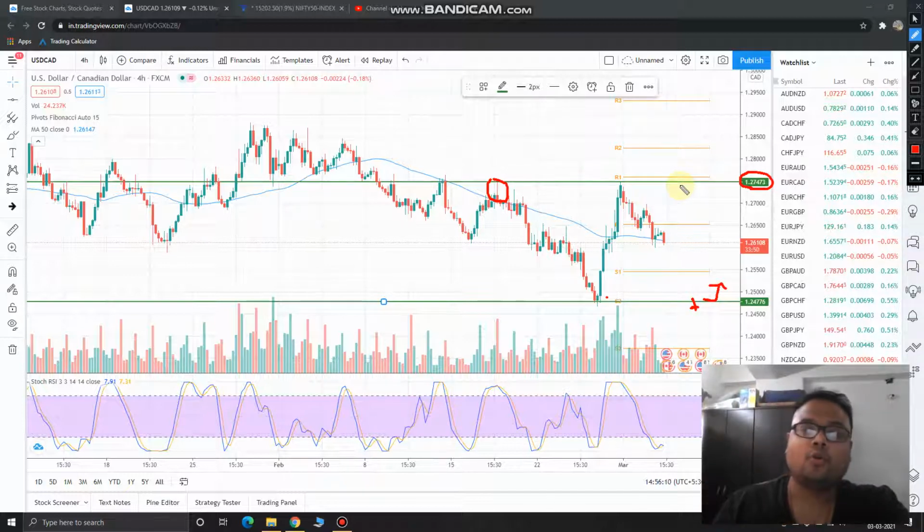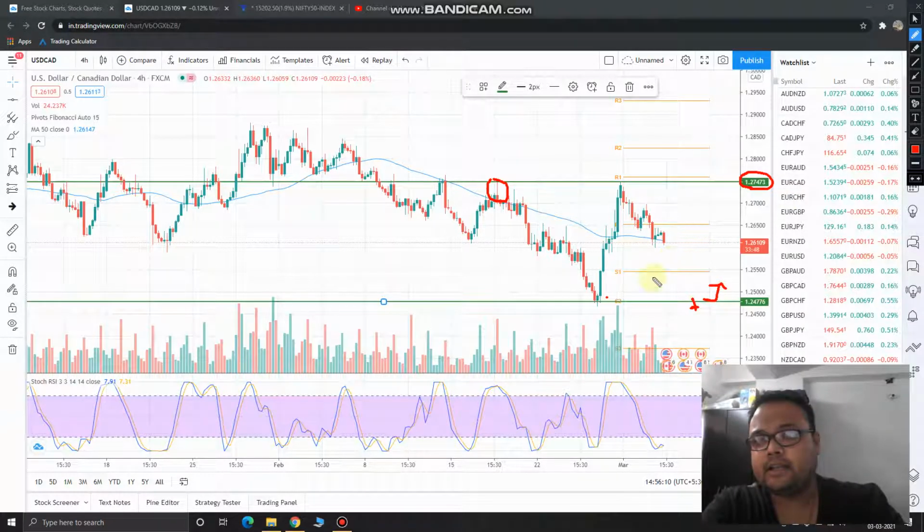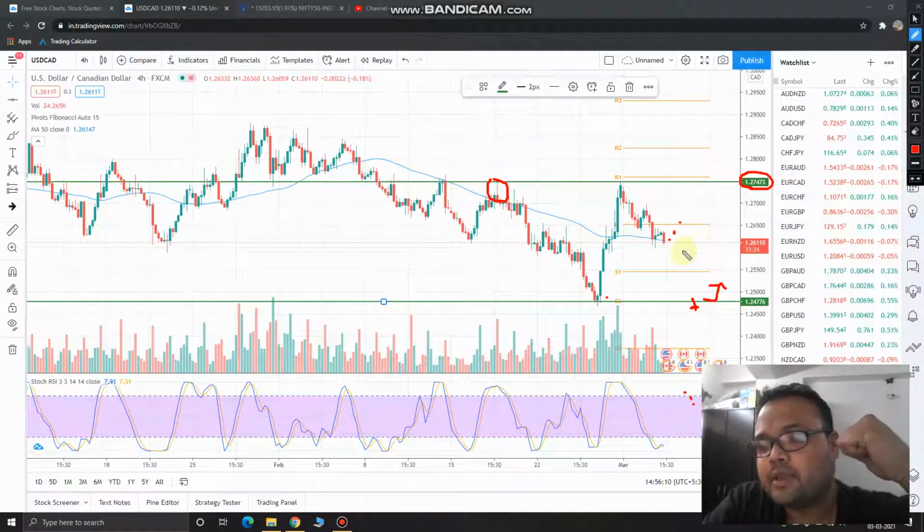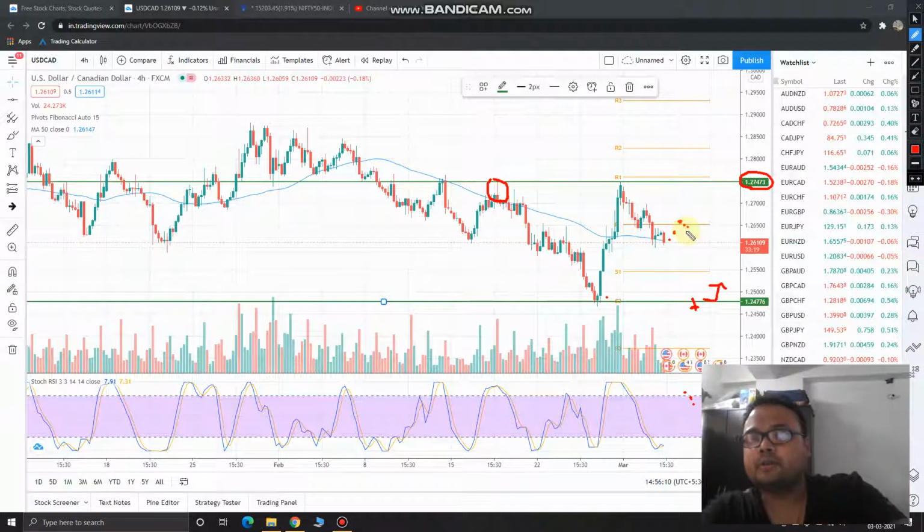then you can go for one more type of strategy, and that is: let the stochastic RSI move to the overbought zone. When the price will be going up a little bit, stochastic RSI will also go up, is it not? When stochastic RSI will start coming down again after reaching the overbought zone, then you can initiate a short position. Suppose after some time when market will go up, stochastic RSI will also go up, and after some time it will come down again.